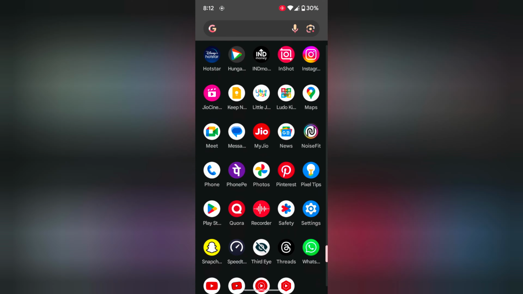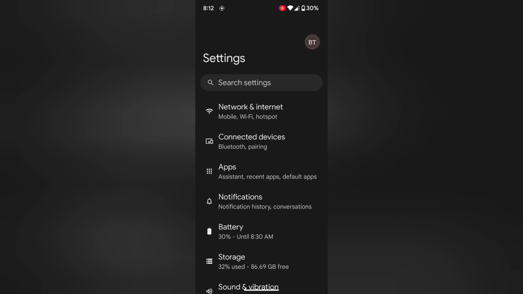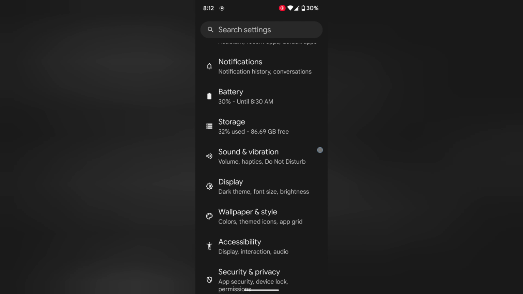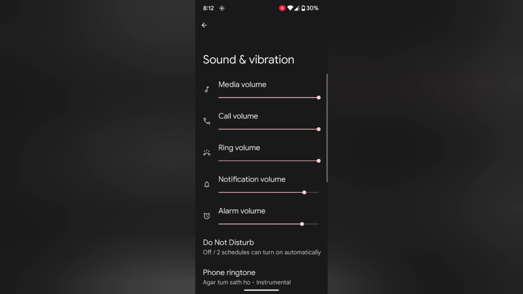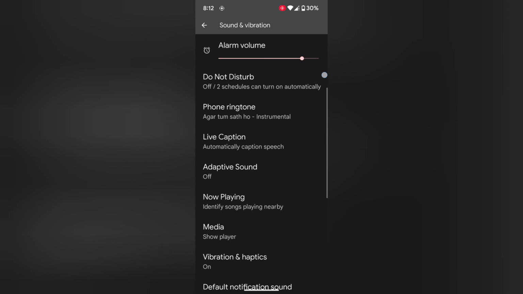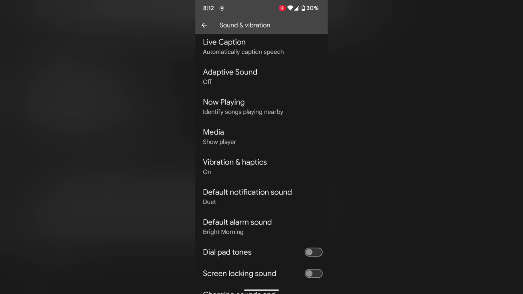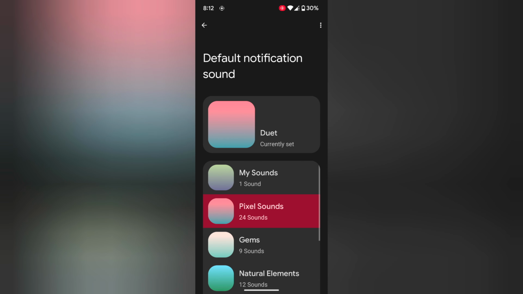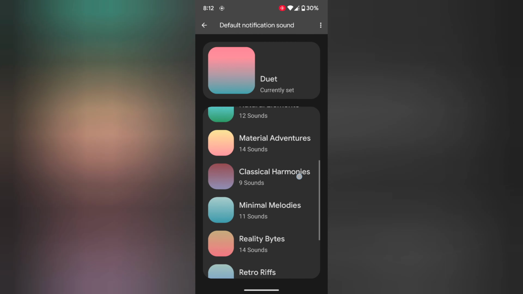Open the app drawer on your device. Tap on the Settings app. Now scroll down. Tap on Sound and Vibration. Again scroll. Here you can see default notification sound. Tap on it. By default, you can see different categories.